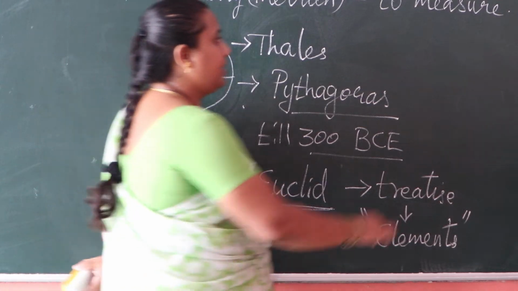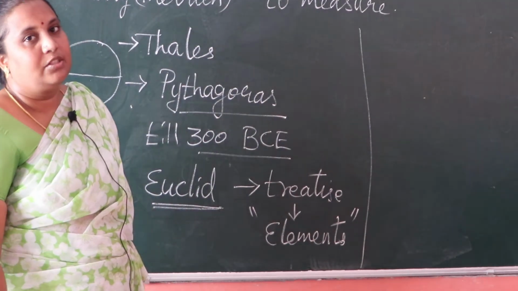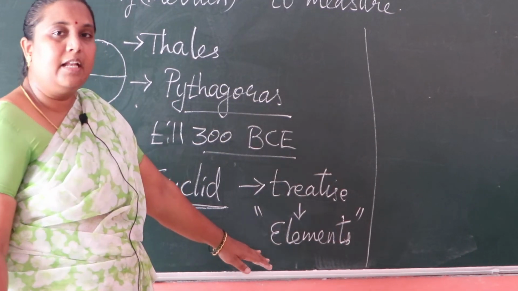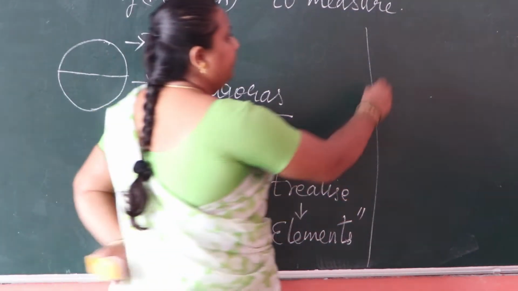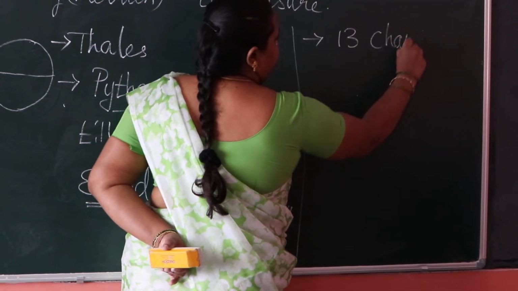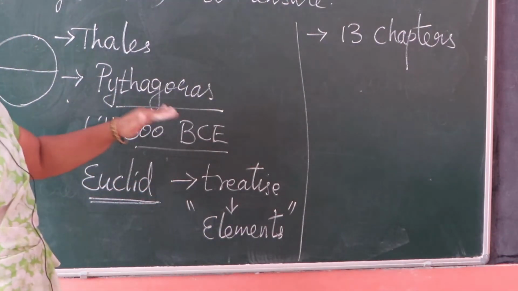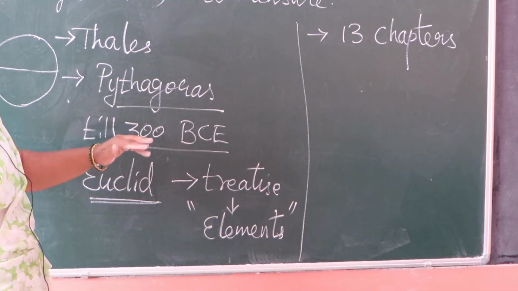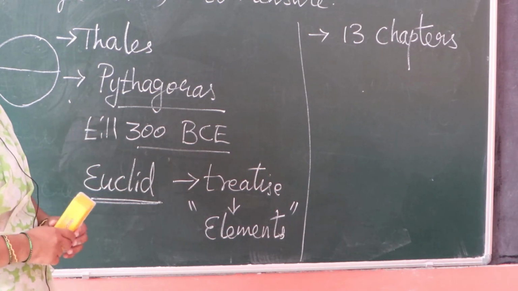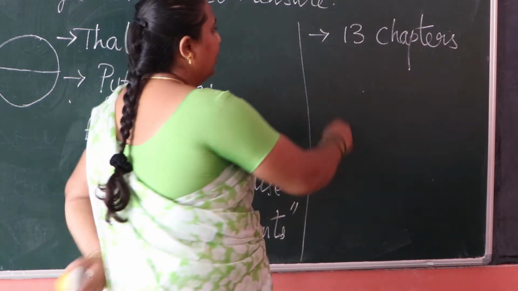These Elements are divided into 13 chapters, and each chapter is said to be a book.